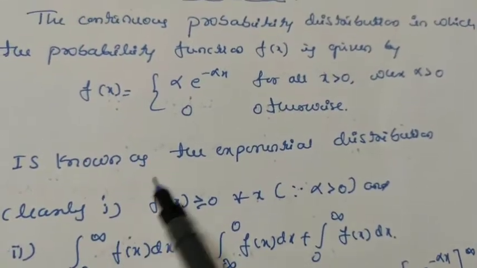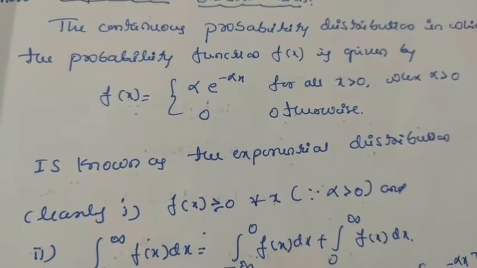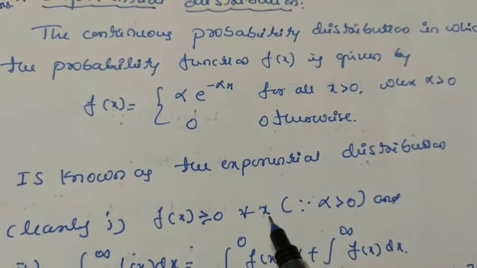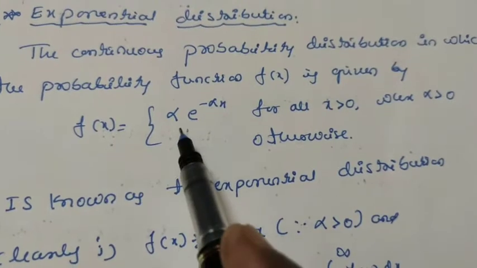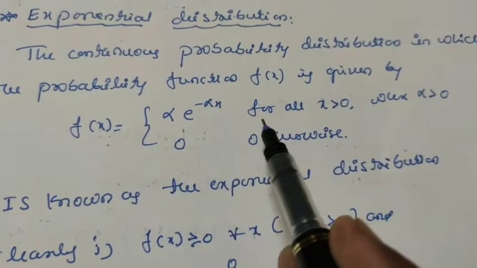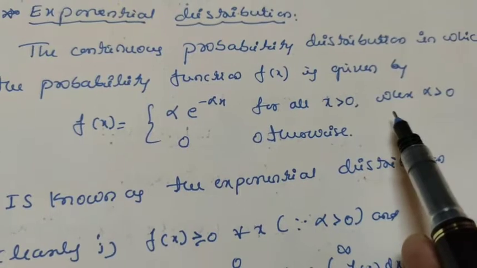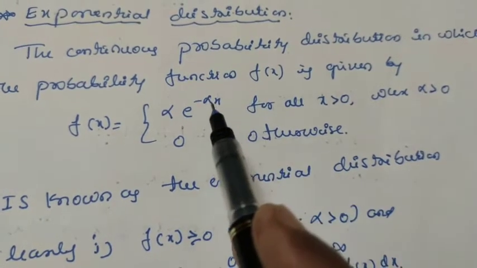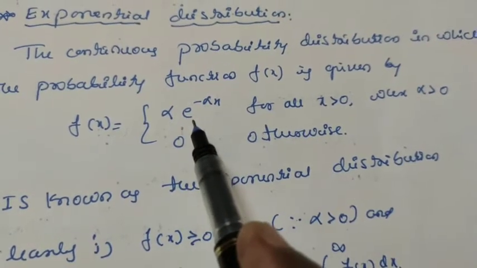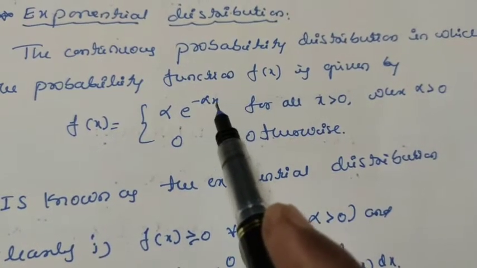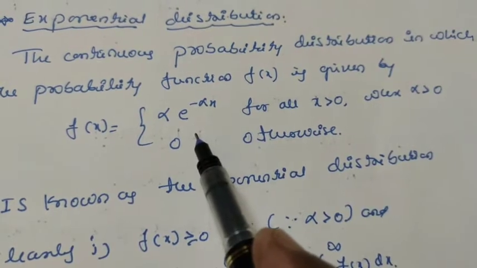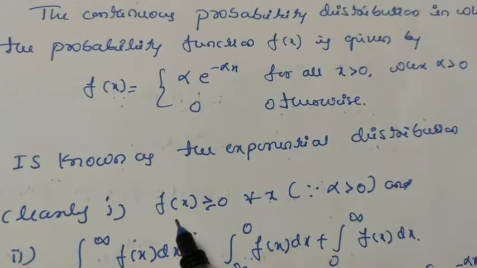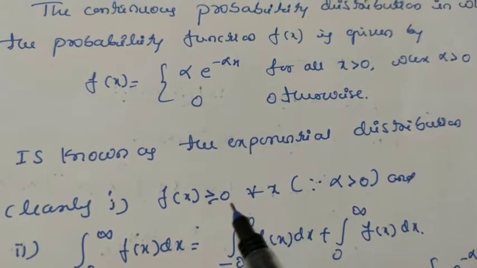From this definition we can have these 2 points. First point is f of x is greater than or equal to 0 for all x, because here f of x equals alpha into e raised to minus alpha x for all x greater than 0 where alpha is greater than 0, so alpha is positive. Alpha into e to the power of minus alpha x, if you take it in the denominator, becomes alpha by e raised to alpha x. So the whole term is positive. Therefore we can say f of x is greater than or equal to 0.